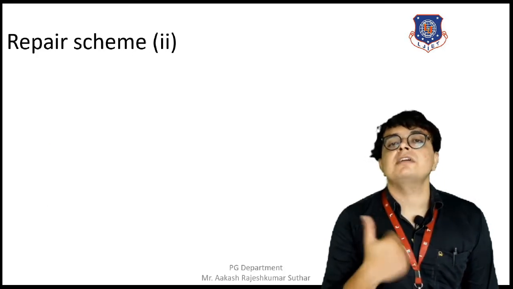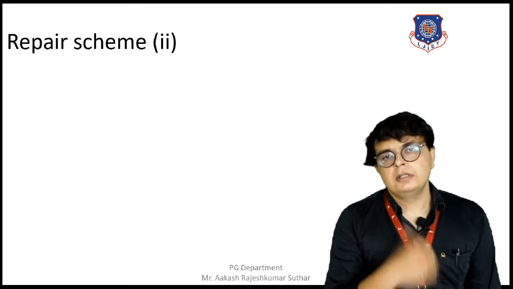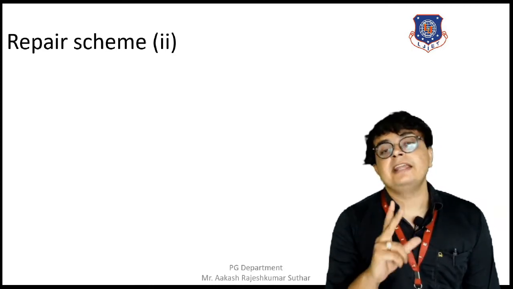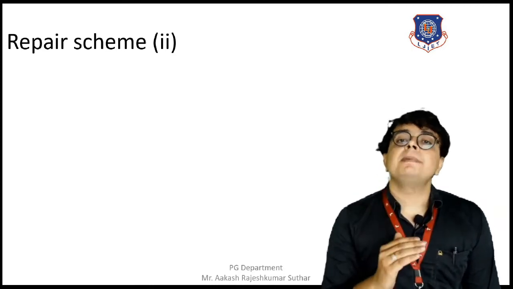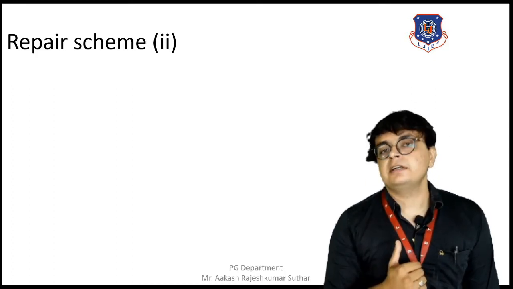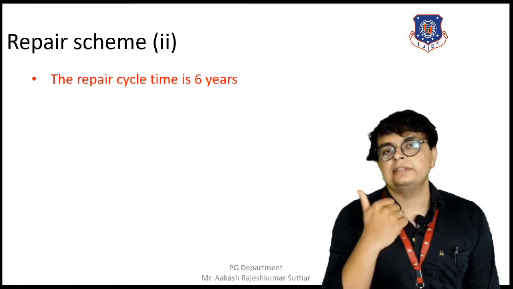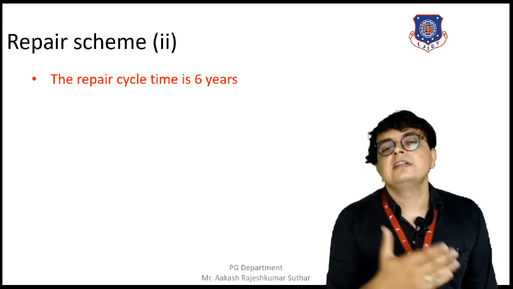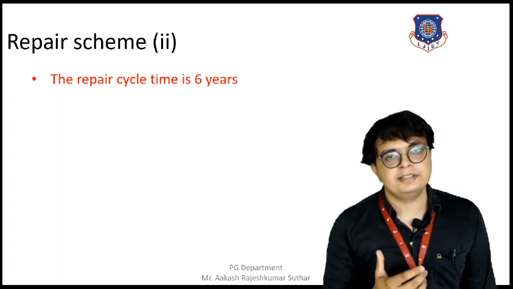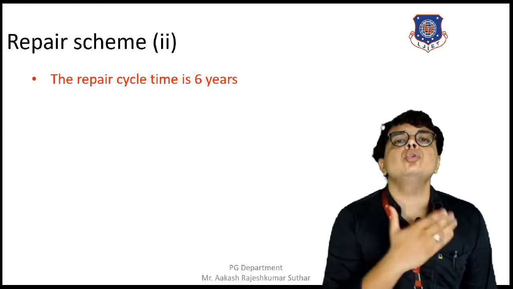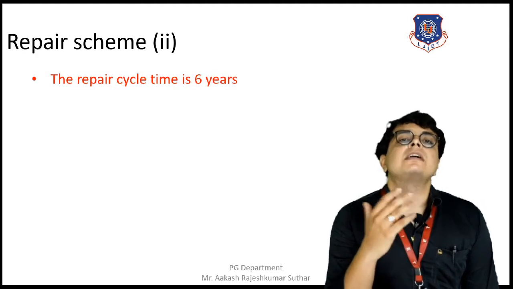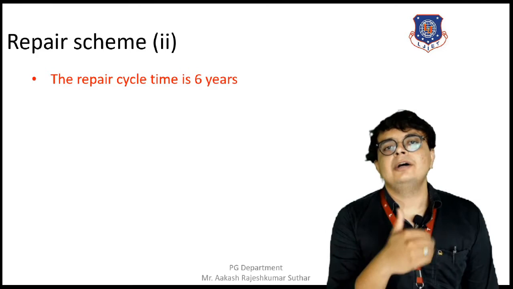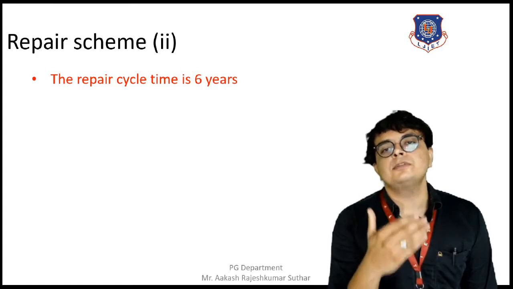So this was our repairing scheme number 1. Now moving towards repairing scheme number 2, that is adopted when the repair complexity exceeds 30. The repair cycle time is 6 years, meaning the total time of this scheme is 6 years, and the interval between the 2 stages of work is 4 months. So this is how repairing scheme 2 works.